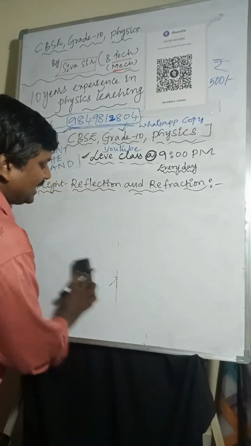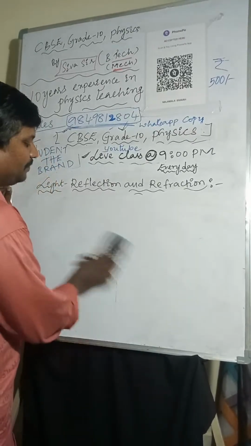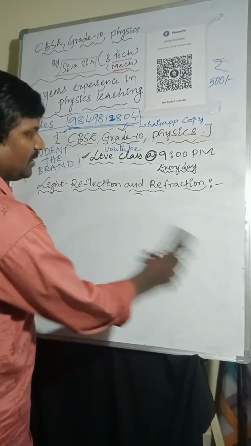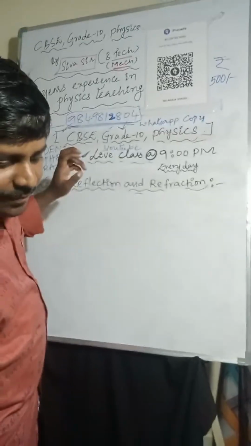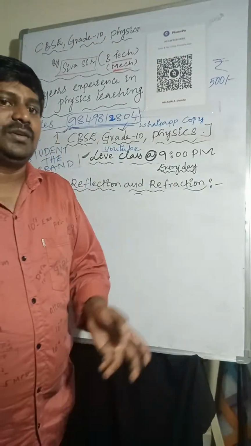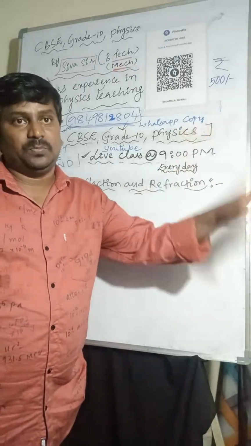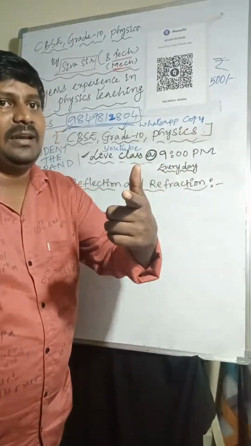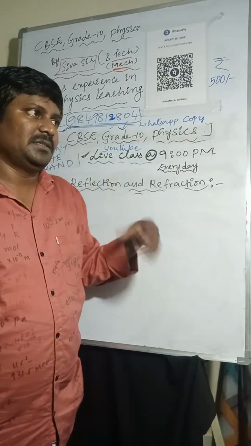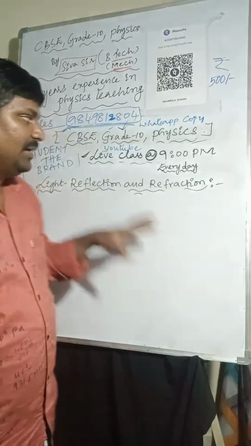I'll try to finish by 8 p.m. If not, because at 9 o'clock I again have class. If it is possible, I'll finish. Otherwise, you can join the 9 o'clock class. I'll continue the class if it is possible, because it is nearly 7 already. There is still so much concept, I will try to work it out.